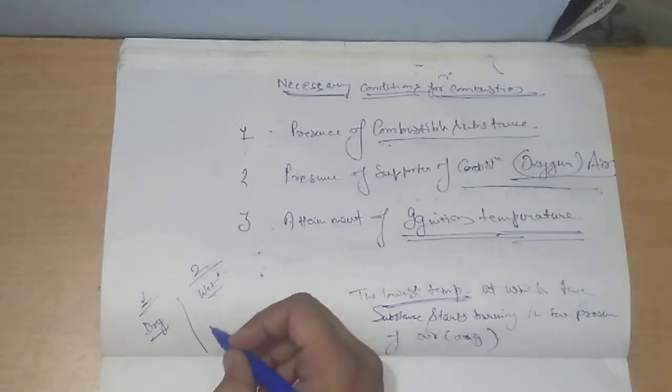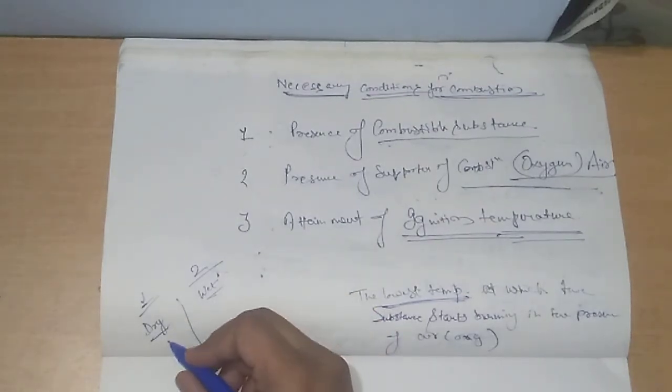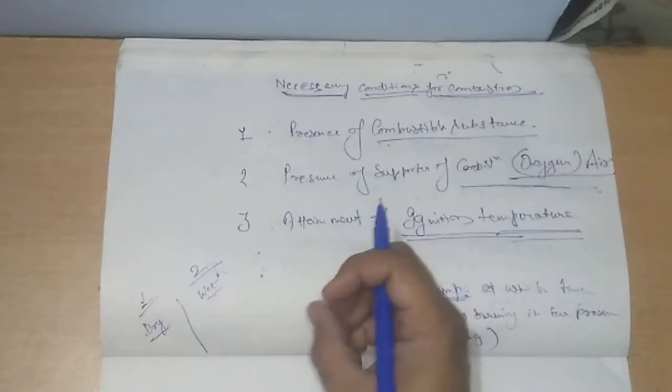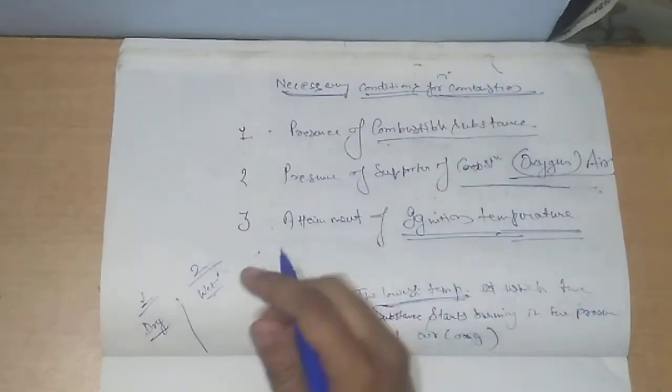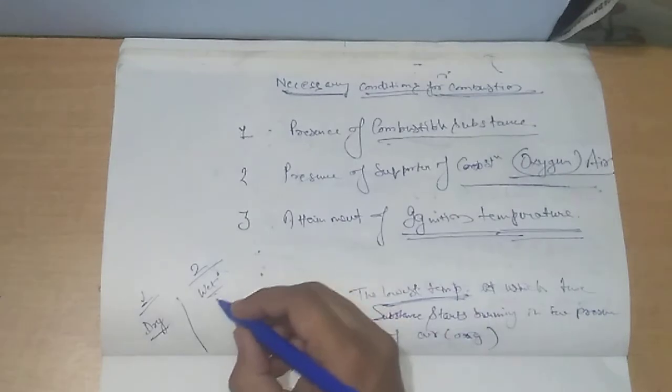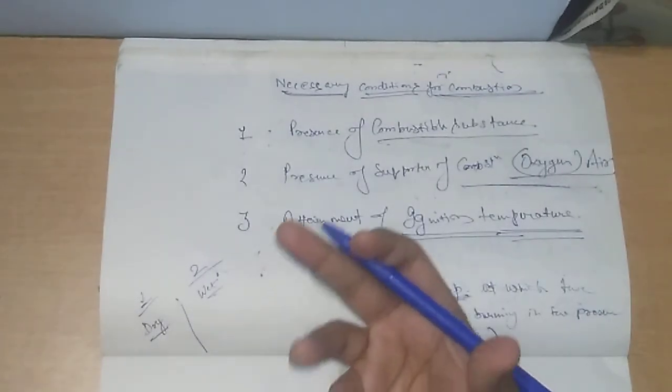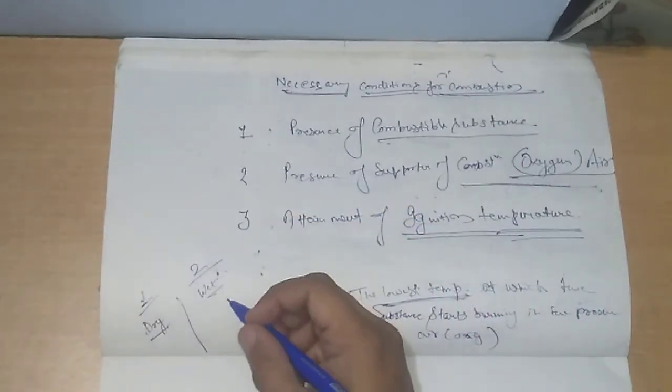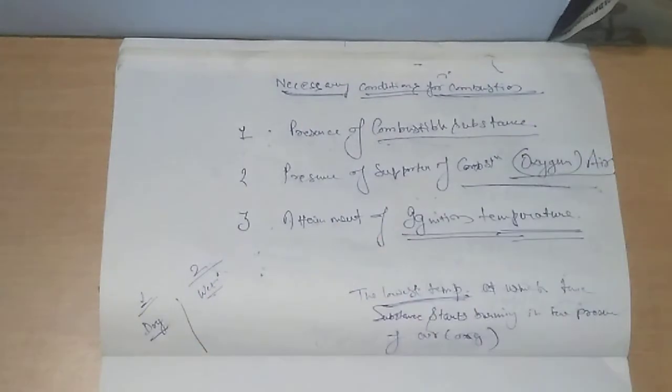If we are doing it with the help of a candle, we will observe that dry paper will start burning very easily and very quickly. Within seconds, within a fraction of a second maybe. And when you try to burn a wet paper, what will happen? Either it will not burn, or there is a possibility that it will catch fire after a few minutes.